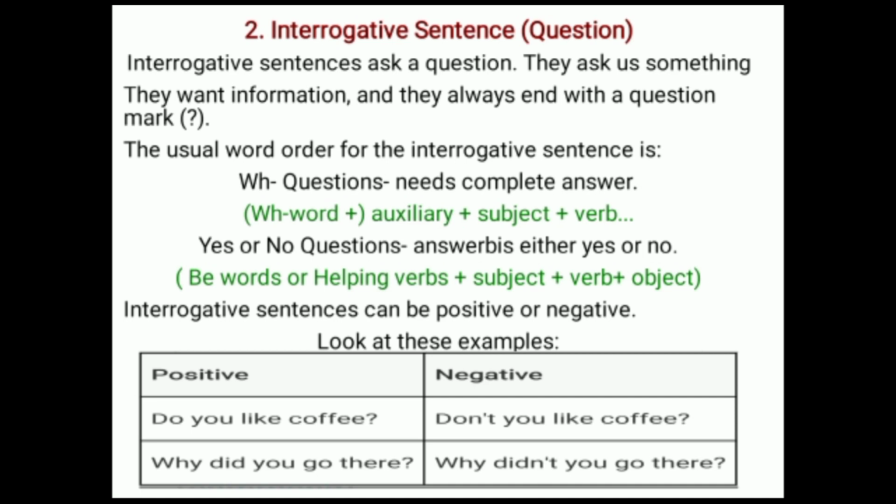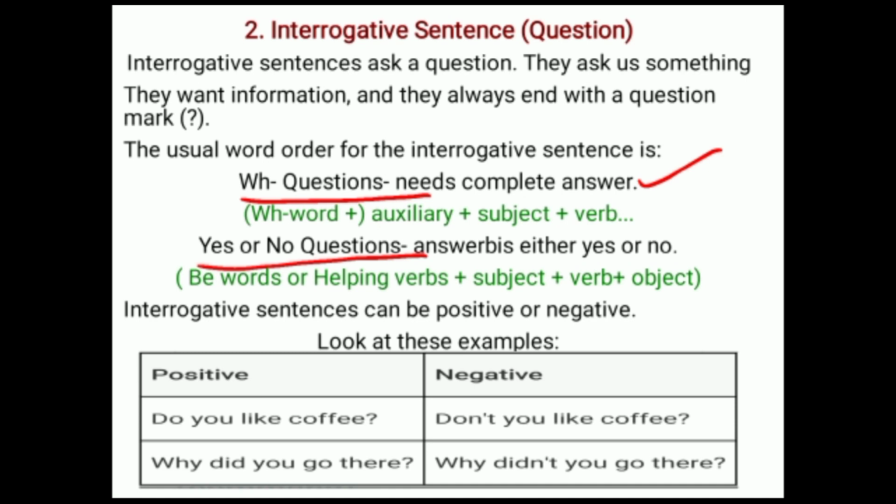The next type is interrogative. An interrogative sentence asks questions. They ask us something. They want information from us. They always end with a question mark because they inquire, they interrogate. There are two types, WH type and yes or no type questions. For WH questions, you need to give a complete answer.